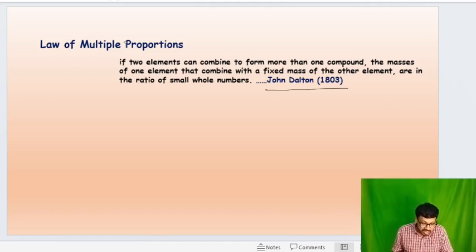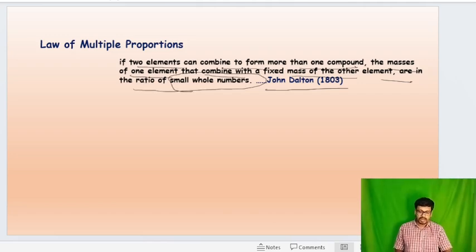What he said, that if two elements can combine to form more than one compound, the masses of the element that combine with the fixed mass of the other element are in the ratio of small whole numbers. This is very important, small whole number. That means, say, hydrogen and oxygen.